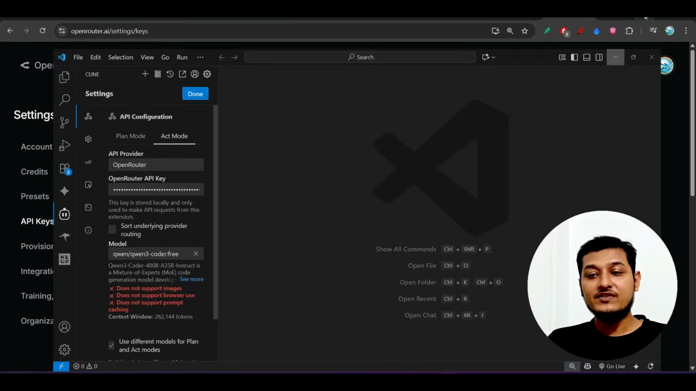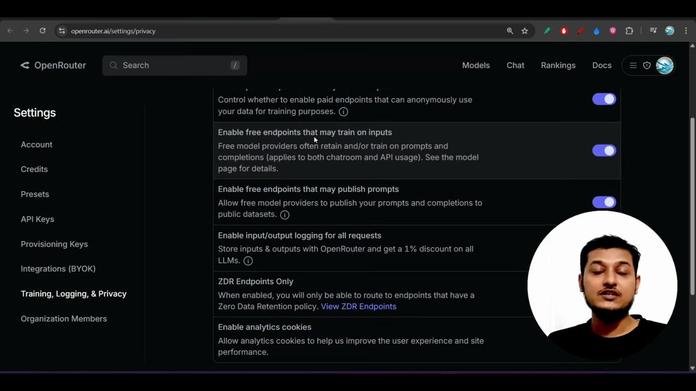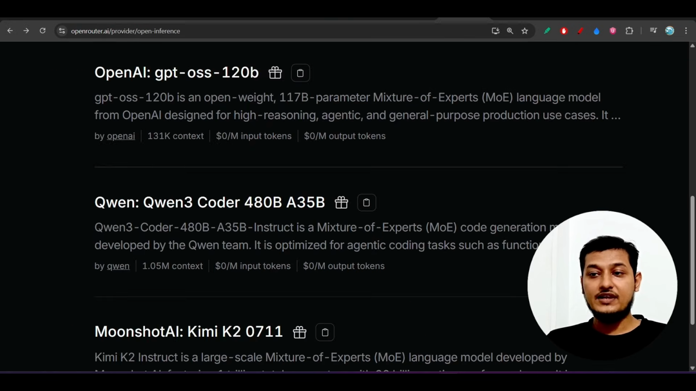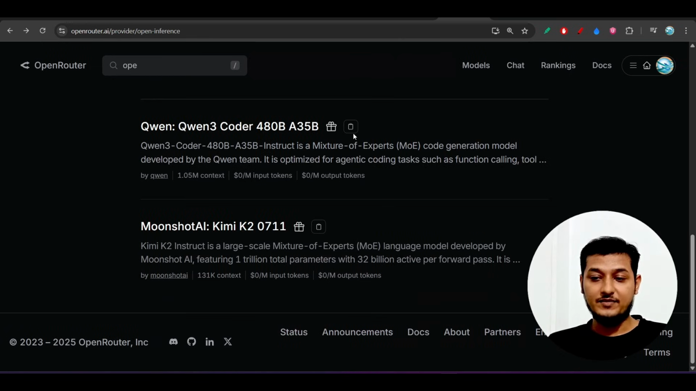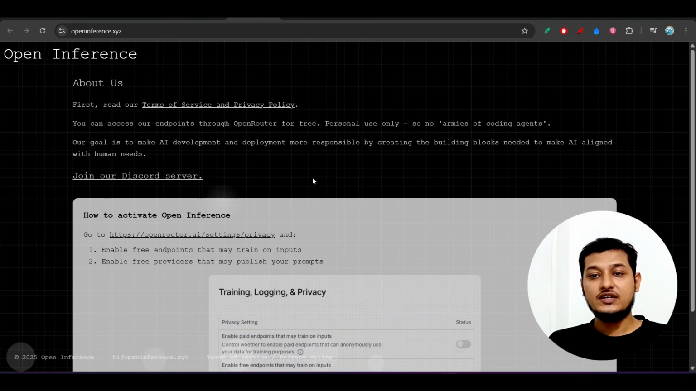Now this will be very helpful for those who are using these open models for learning or research purposes. They will get the advantage of using these models for free, and they can continue their work without any rate limit. I hope these new things will be helpful for you, and if you have any questions, just let me know in the comment section.